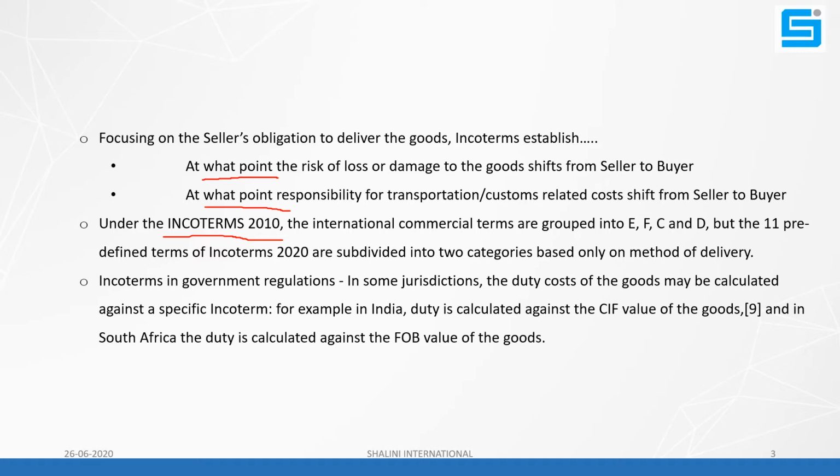Four Incoterms are exclusively used for sea transportation only. They will not be used for road, rail or air transport. They are specially made for sea transport. And the other seven Incoterms can be used for road, rail, sea, air, any mode of transport.